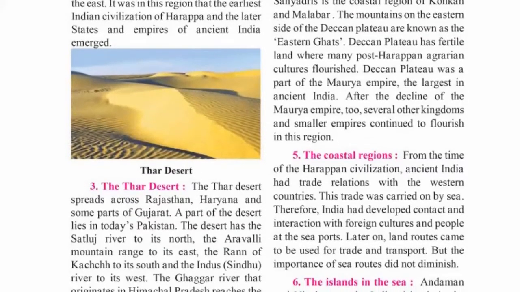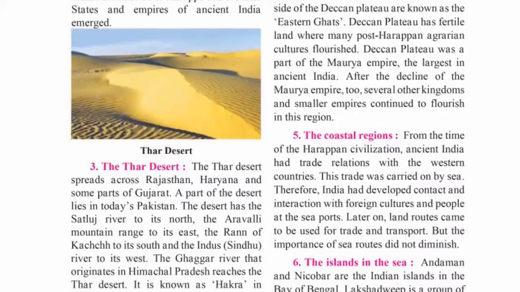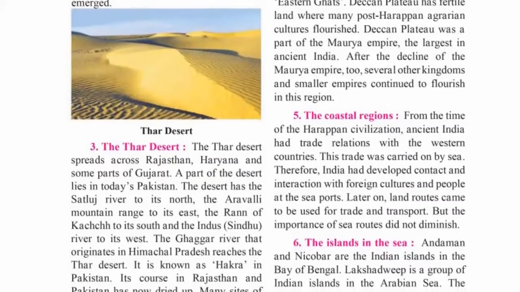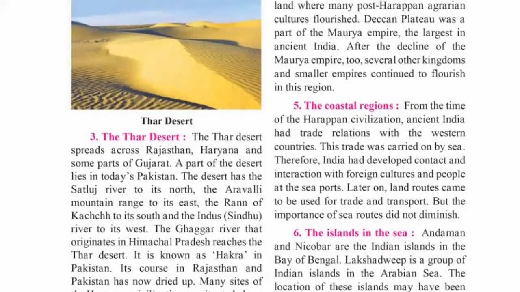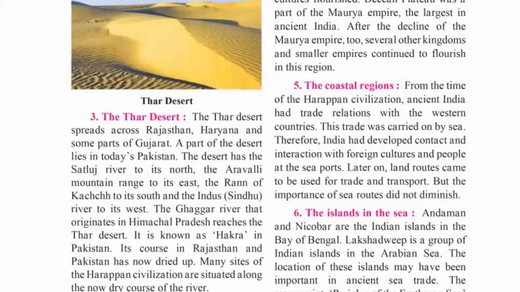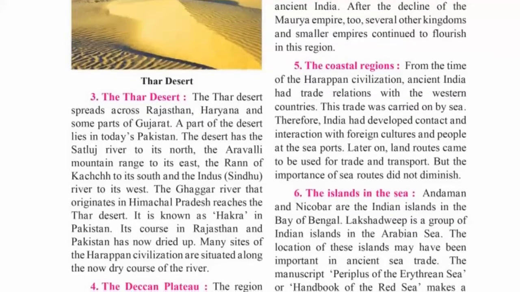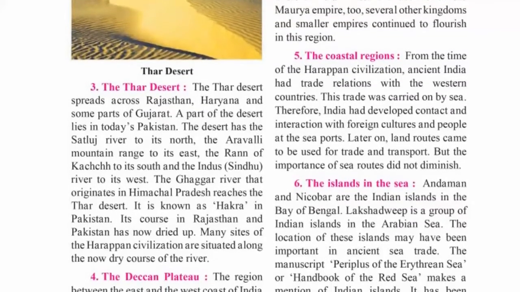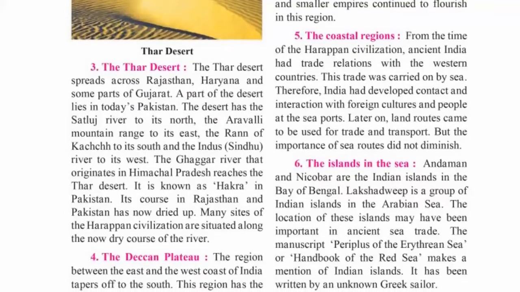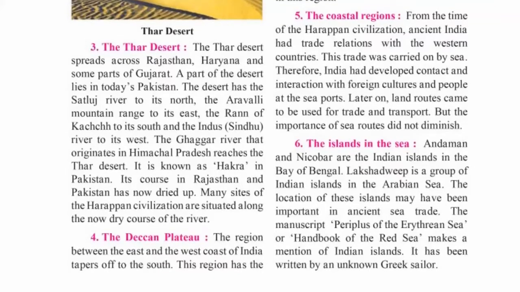Fifth, the coastal region. From the time of the Harappan civilization, ancient India had trade relations with the western countries. This trade was carried on by sea. Sixth, the islands in the sea. Andaman and Nicobar are the Indian islands in the Bay of Bengal. Lakshadweep is a group of Indian islands in the Arabian Sea.